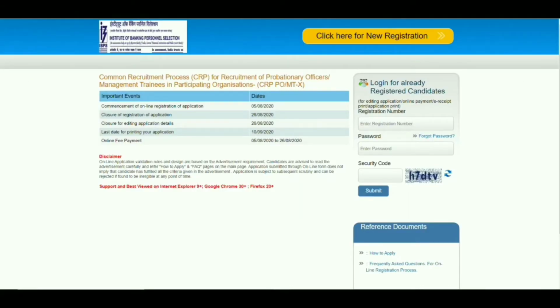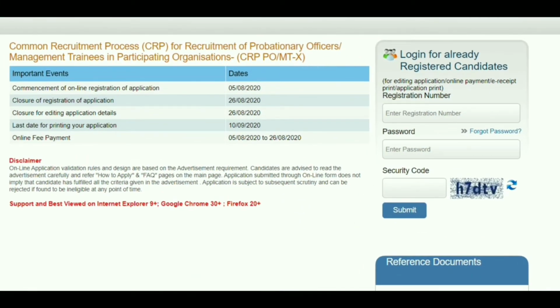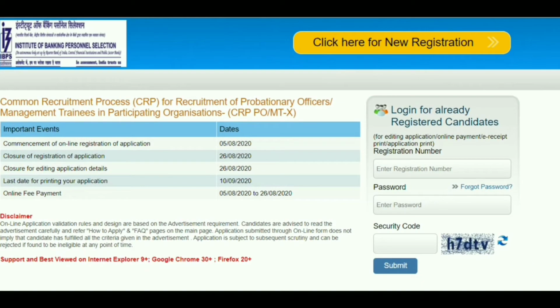Once you click on that first option, we will get this page. This is the interface. Here we have a link, click here for new registration, and also some important dates: last date of registration, last date of payment. Check these dates and note them down. Apply as soon as possible, because if you do it late, the server may be busy. Here you need to click on click here for new registration.